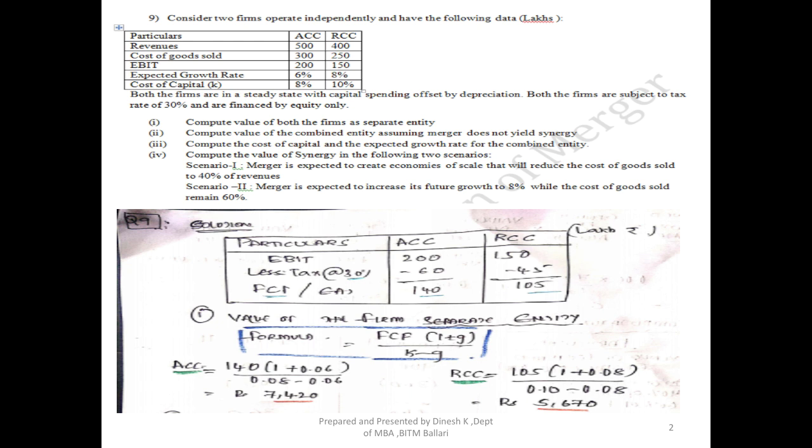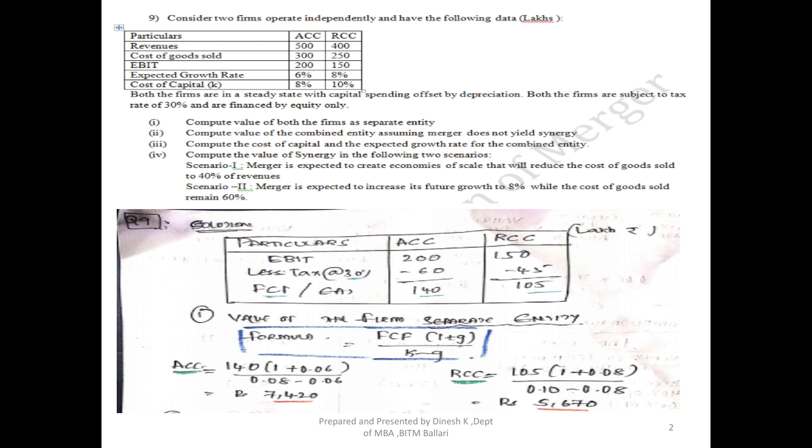Compute the value of both the firms as separate entities. The first thing it is asking you is to calculate the individual value of the firm as a separate entity. So what should be the value, right? As I said, there are different ways of calculating the value. One would be the market value based method. Either there would be a discounted valuation method or a relative valuation method. With the given data, I need to calculate the value of the firm individually.